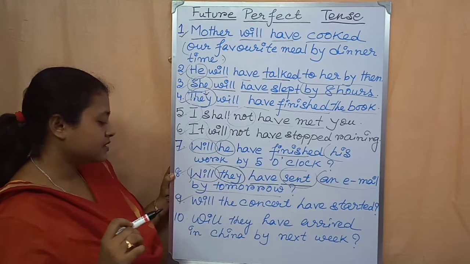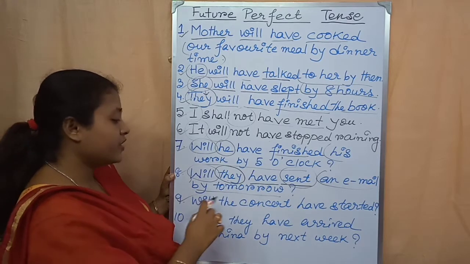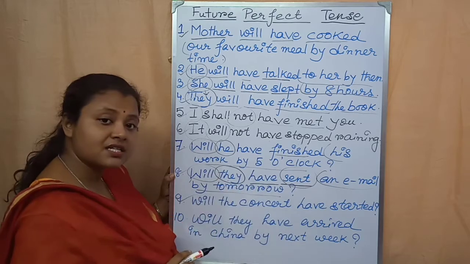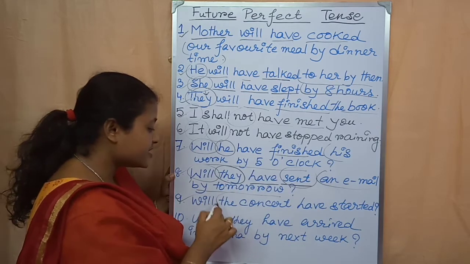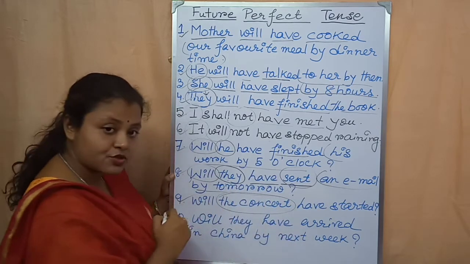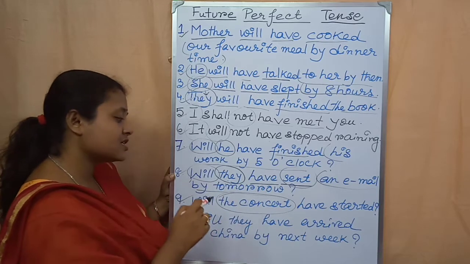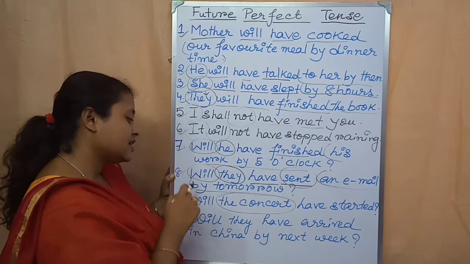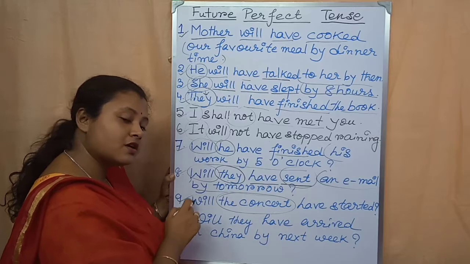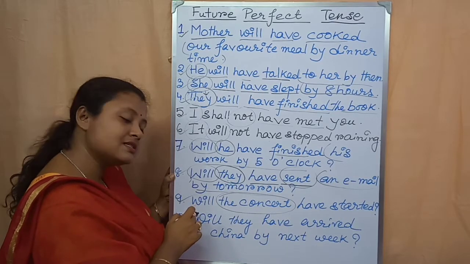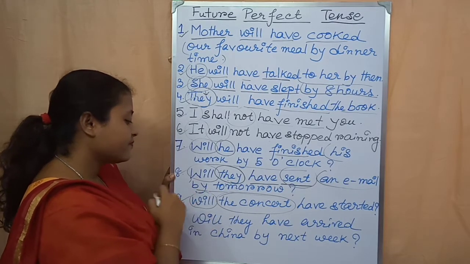Example number 9. Will the concert have started? So the concert is the subject. Before the subject, we have to write the auxiliary verb because it is an example of an interrogative sentence. So that is why will.